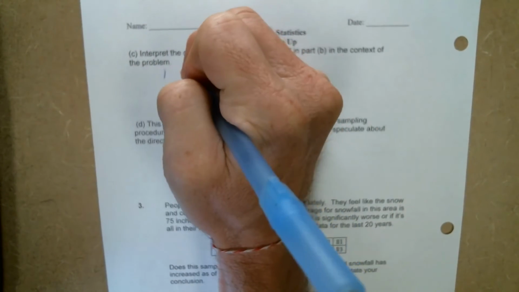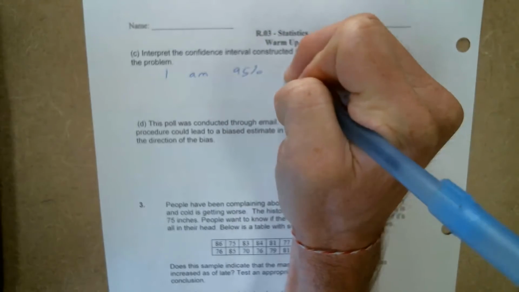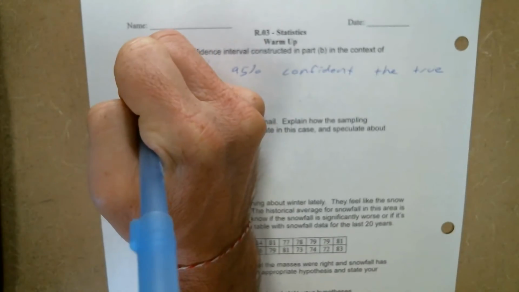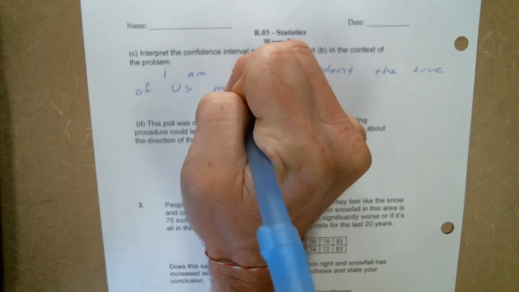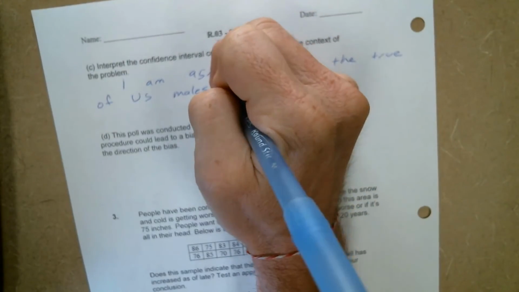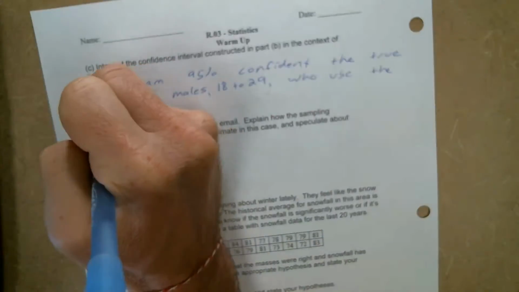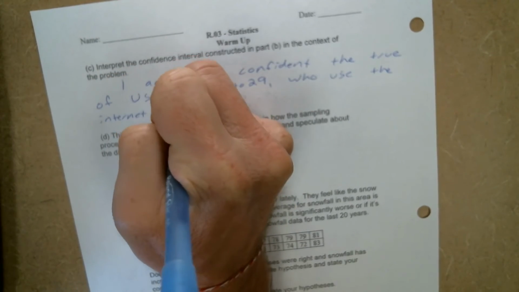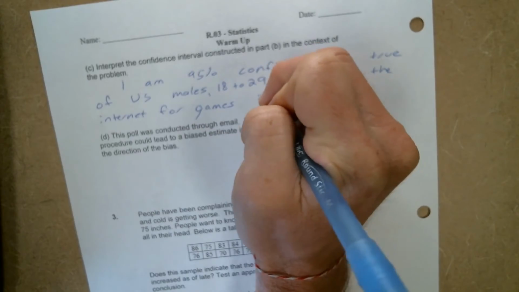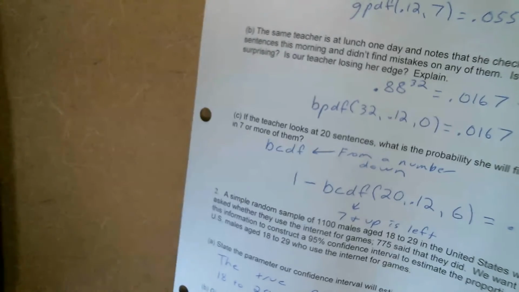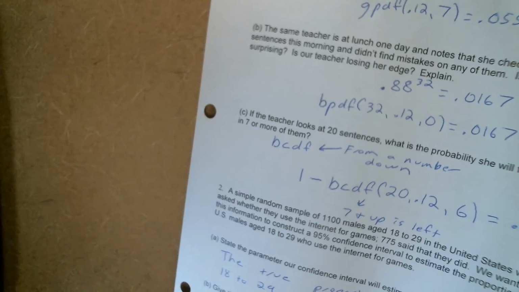So this is just that standard sentence that we've been writing, but basically, I am 95% confident the true proportion of U.S. males, what was the age range? 18 to 29, who use the internet for games, is between, let's round that, 68% and 73%.